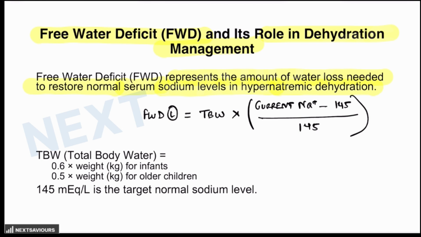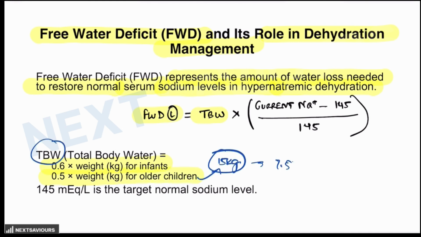Now, how is this calculated? What is the formula for free water deficit? The free water deficit in liters is the total body water that has to be calculated. How are we going to calculate? Because all of you know around 60% of the weight is water. So 0.6 into the weight for infants, while 0.5 into the weight for older children.